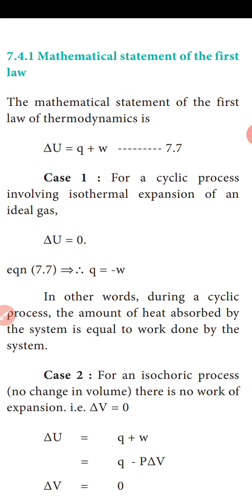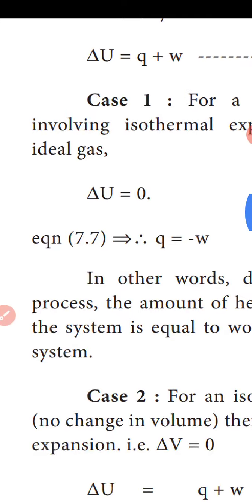So for case 1, for a cyclic process involving isothermal expansion of an ideal gas, del U is equal to 0.